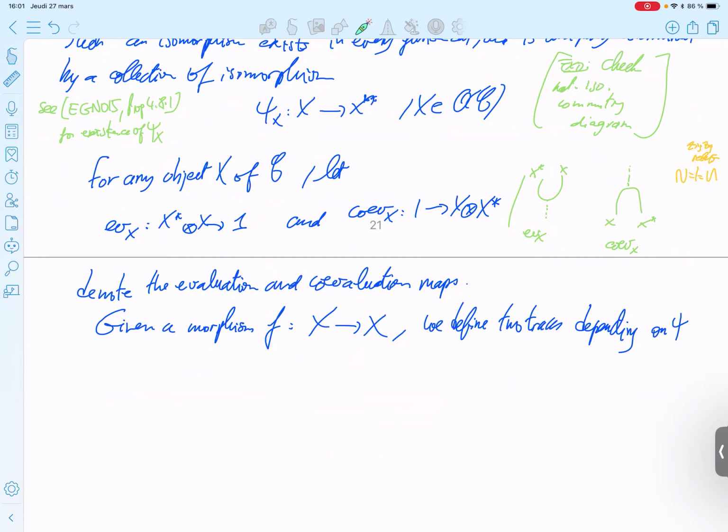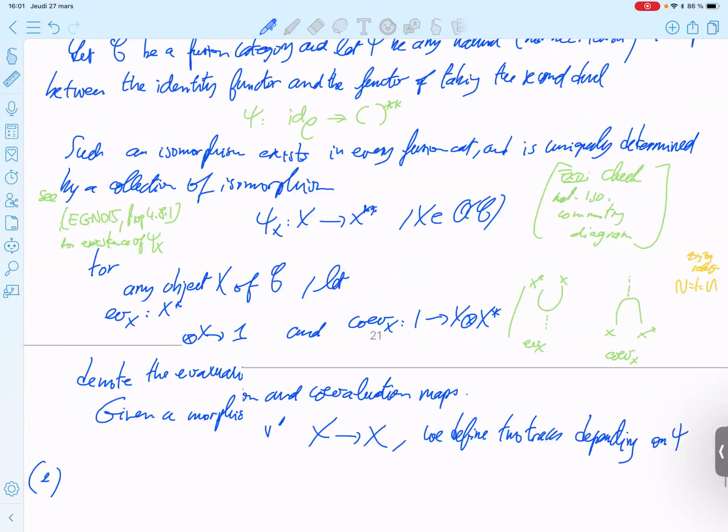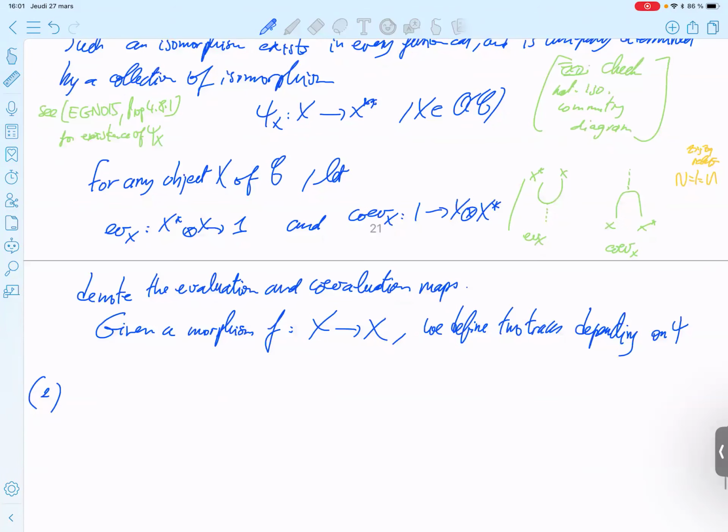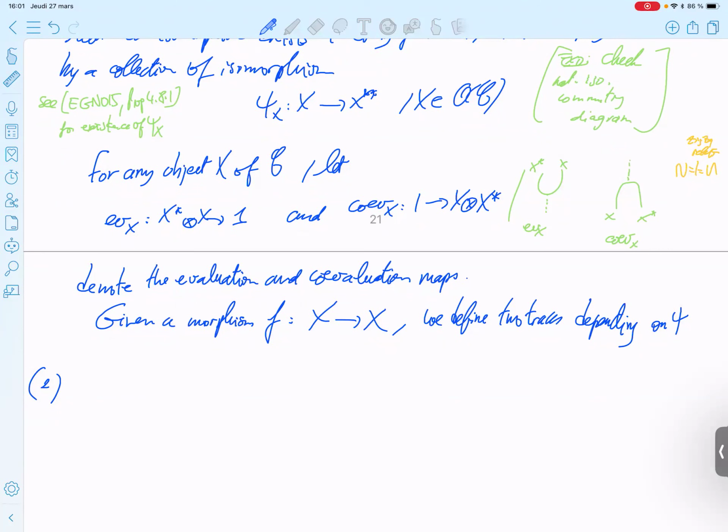So given a morphism f, we define two traces depending on this isomorphism. First trace, denoting that, we write 2 because we have another equation 1 before, but this is the first. The left or the right, this one is the right. You draw on the right. So trace plus of f is, you start from the unit object.